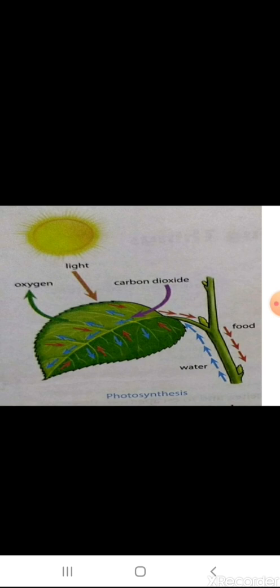And animals do not have chlorophyll, so they eat plants and other animals. Living organisms such as mushrooms, right? Mushroom is also a living organism. Mushrooms do not have chlorophyll, and they mostly grow on dead animals and plants, and they get their nutrients from there.